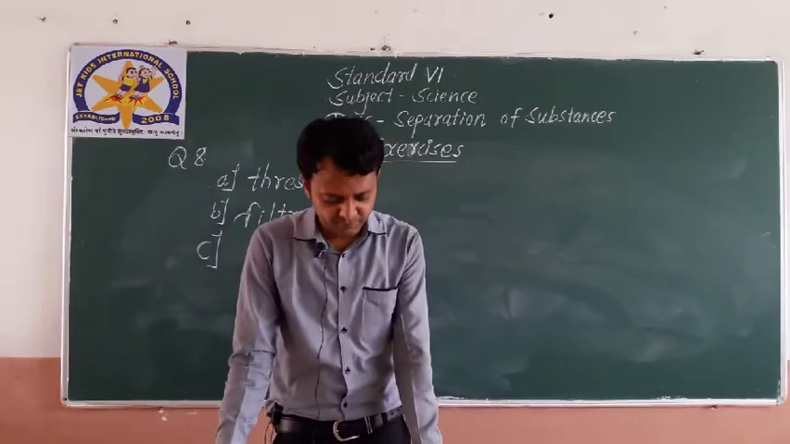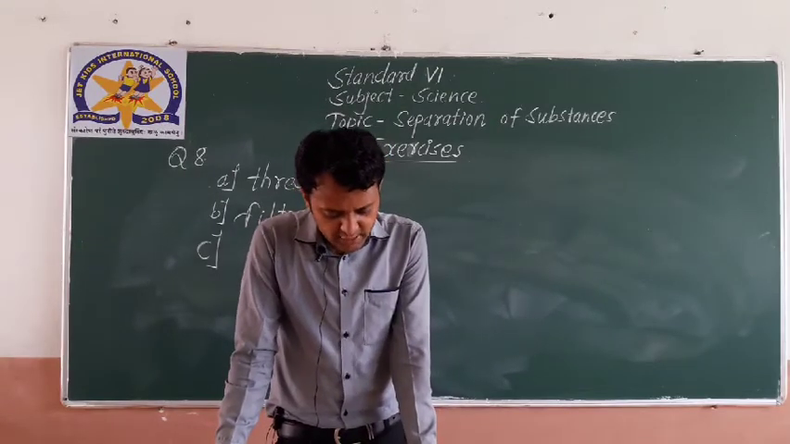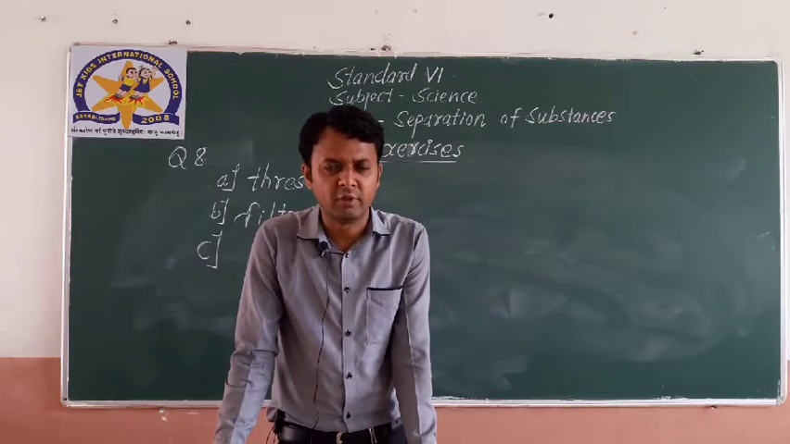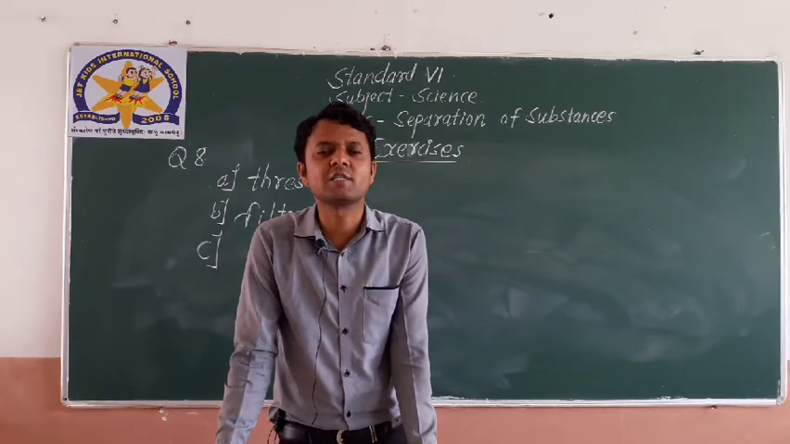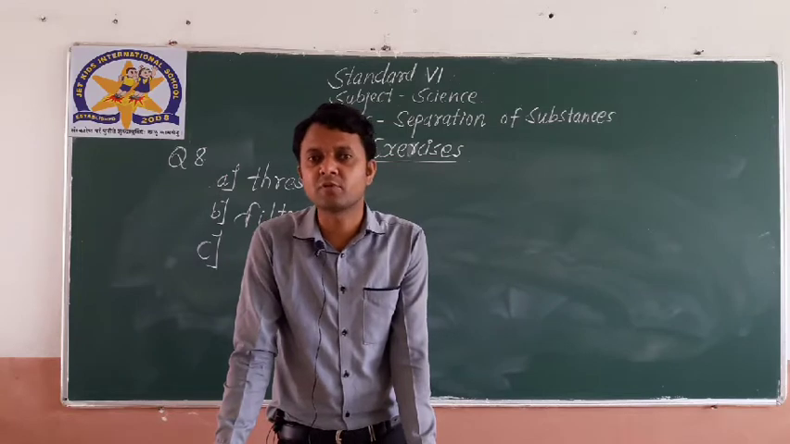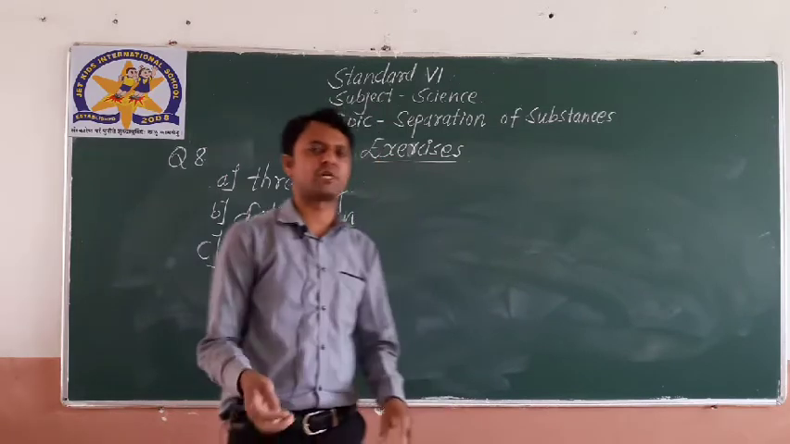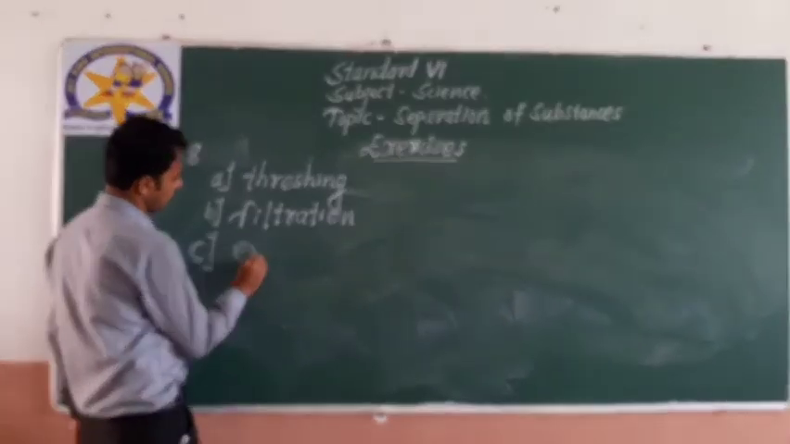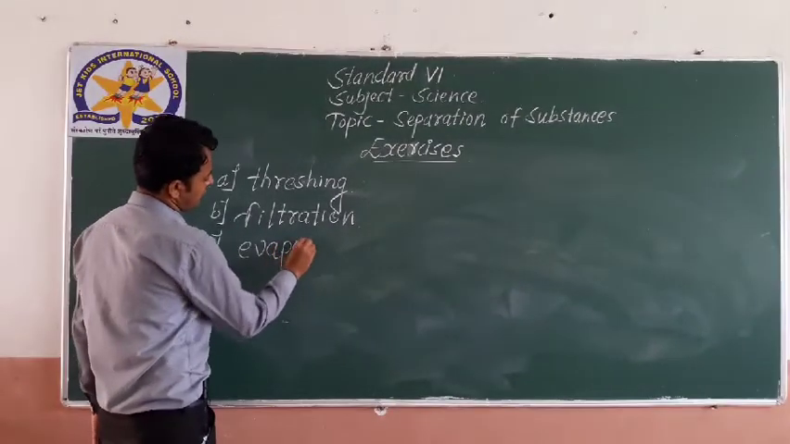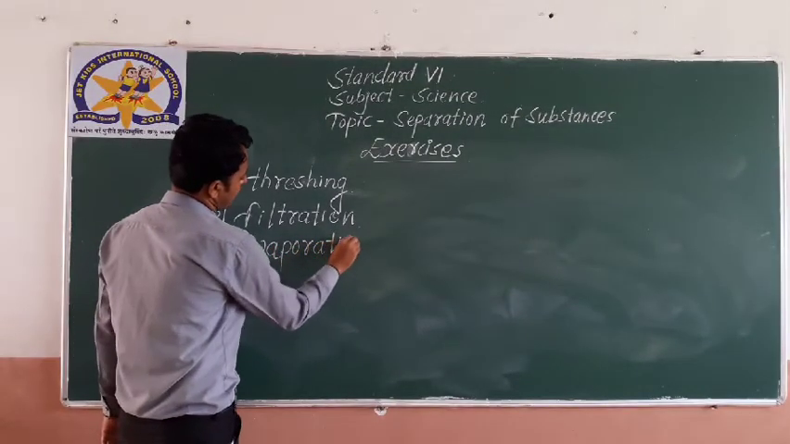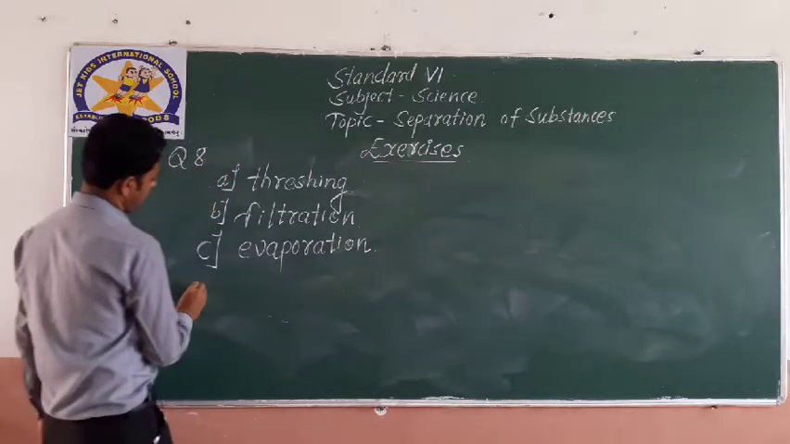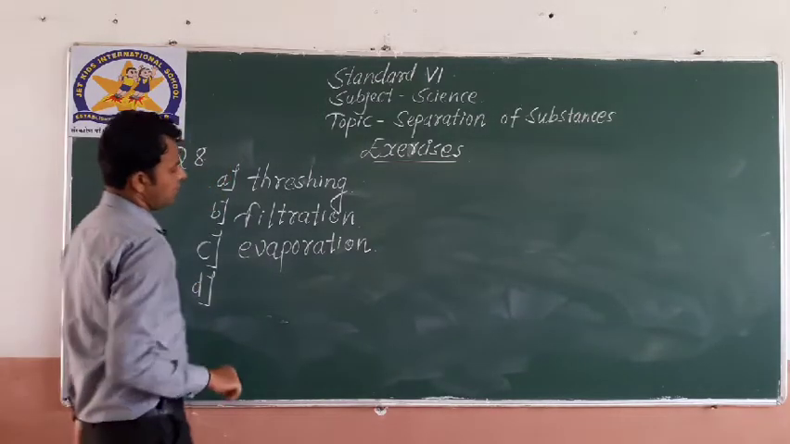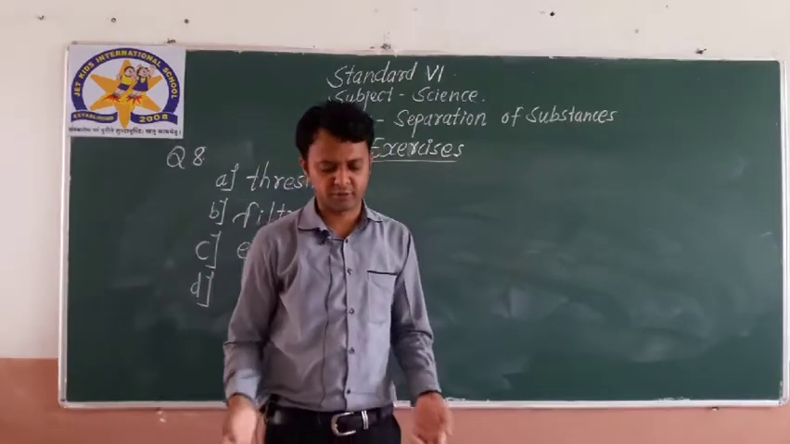C. Salt is obtained from seawater by the process of, you all know that. Salt is obtained from the sea by the process of, yes, evaporation. By the process of evaporation.